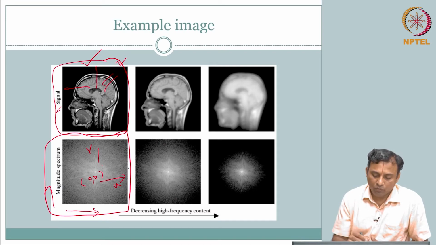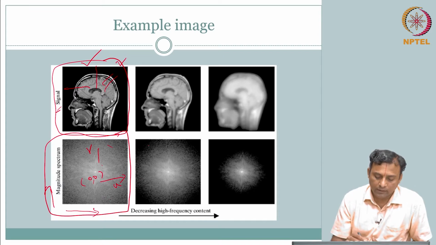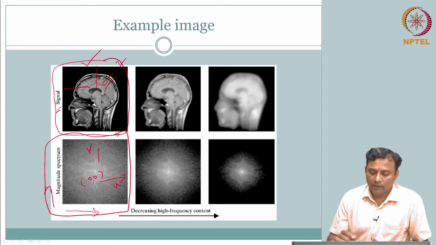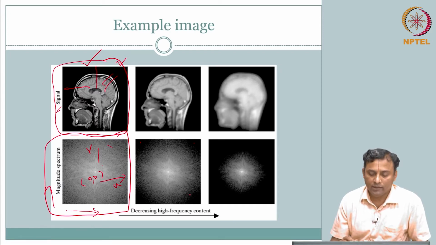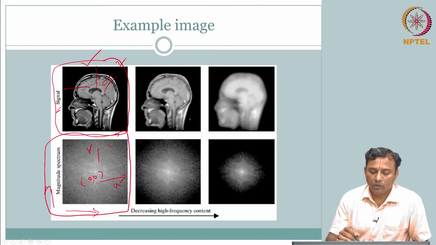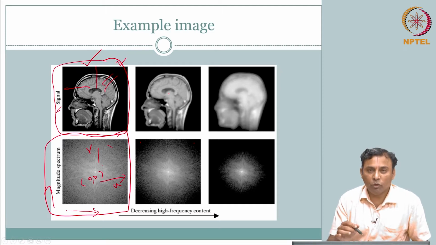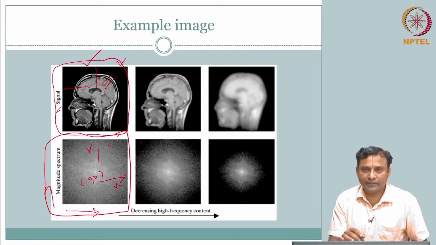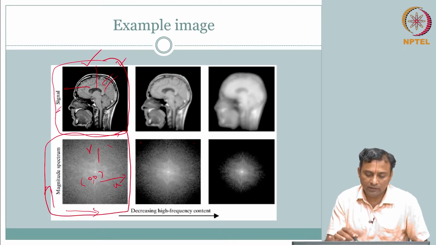Clearly what you see is, if for example we remove frequencies that are above a certain frequency, so this is blackened out, that means the high frequencies are removed. When you remove the high frequencies in the frequency content, how does the image look? Wow, it looks blurred. More physically, the edges are now looking less prominent. For example, you still see the shape of the head, you still see the brain, you see the structures, but it is not sharp.